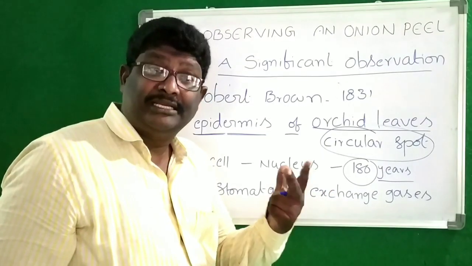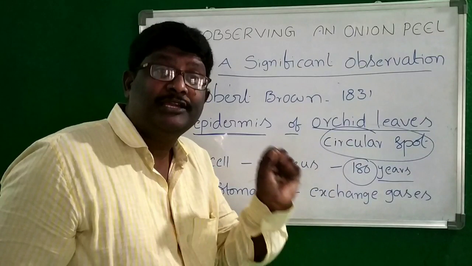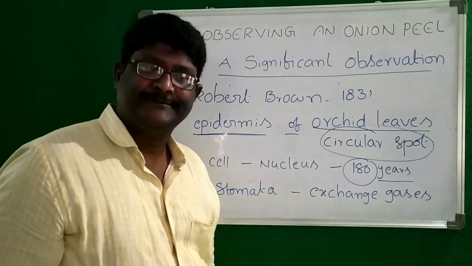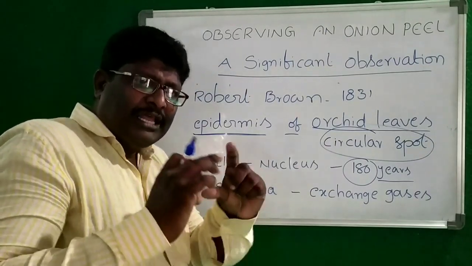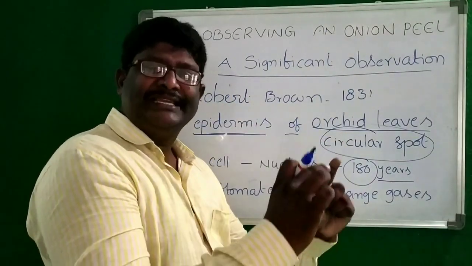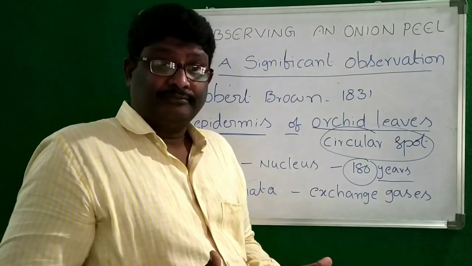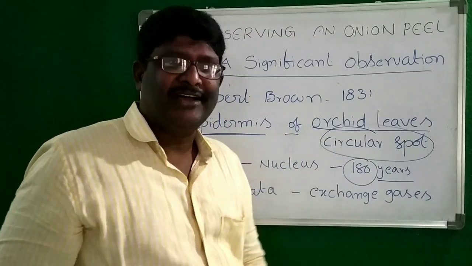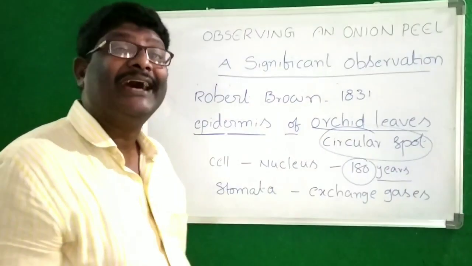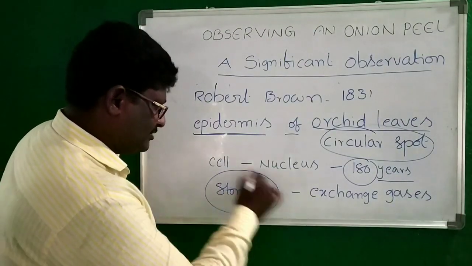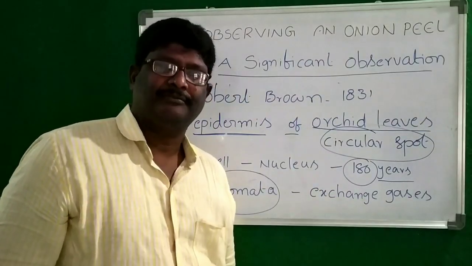It took about 180 years after the discovery of the cell to discover the nucleus. Okay. When Robert Brown observed the nucleus in the epidermis of orchid leaves, he found other cells also. Do you know what that is? Stomata. What is that? Stomata.